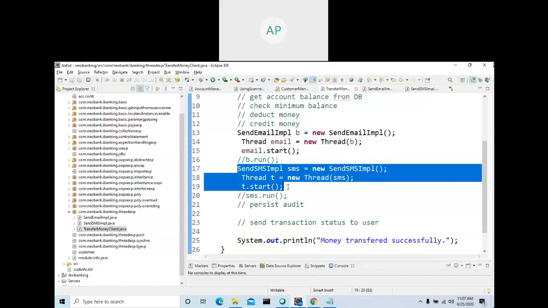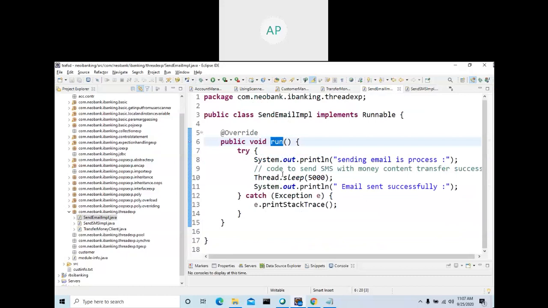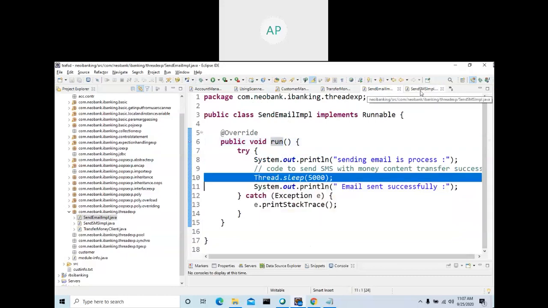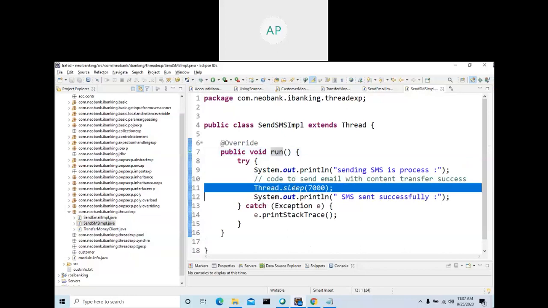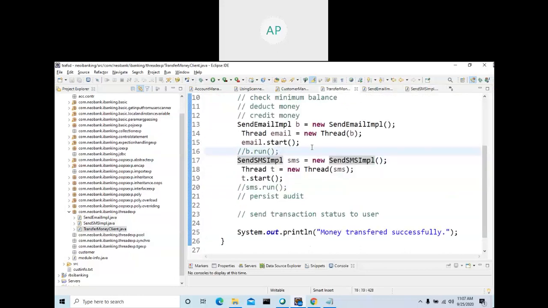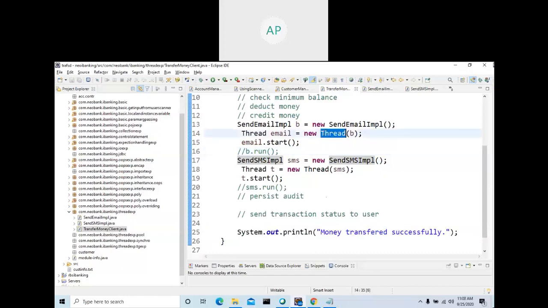If it is synchronous programming, when you call a method, it will run, and only when that method completes all its logic will it come to the next line. Whereas here you are just kickstarting the threads, so they run concurrently, and your main method is also running concurrently. That's the advantage. Try to understand this, very, very important. In these two classes we are making the thread sleep for some nanoseconds, to demonstrate this example.